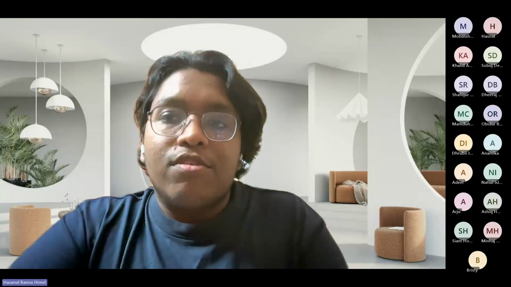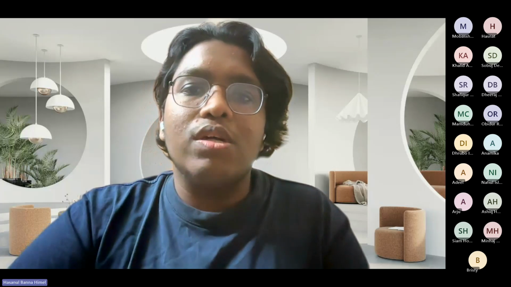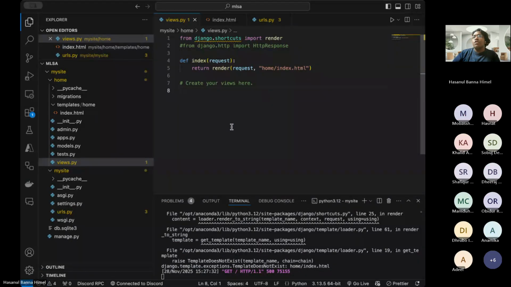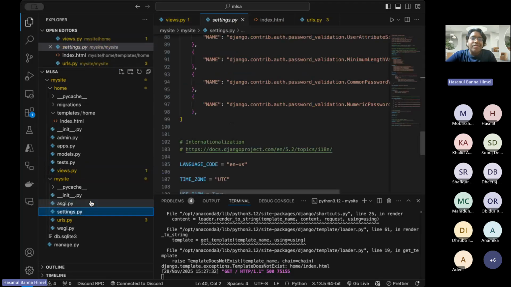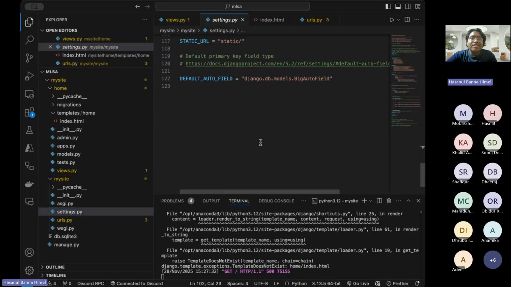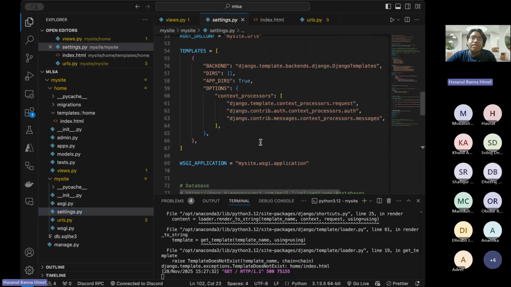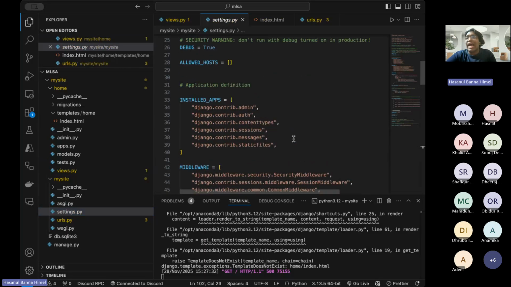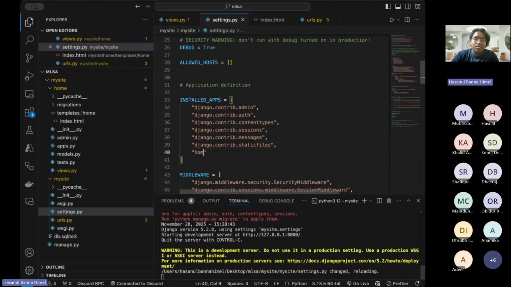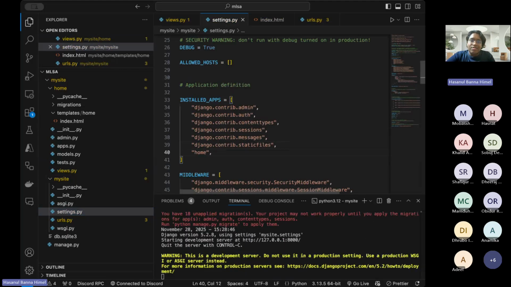You can get this error many times, right? For this issue, you need to change a few things. What you need to change is in the settings.py. Where is our settings.py? Here. The home app we created is not given initially in the installed apps. So we need to insert that.